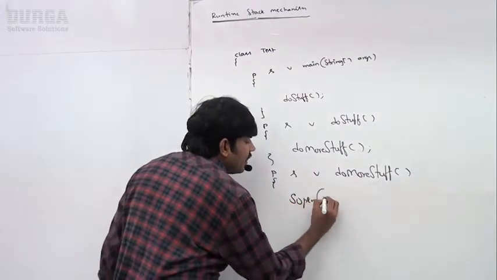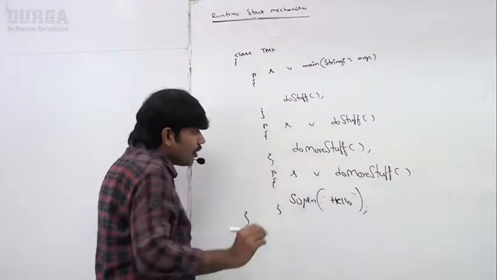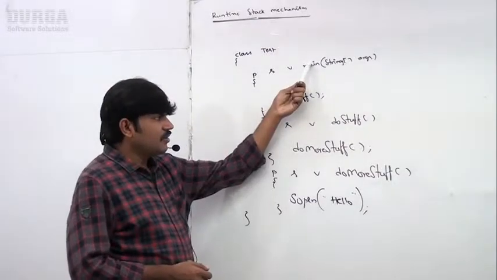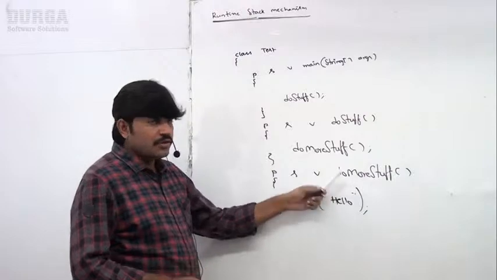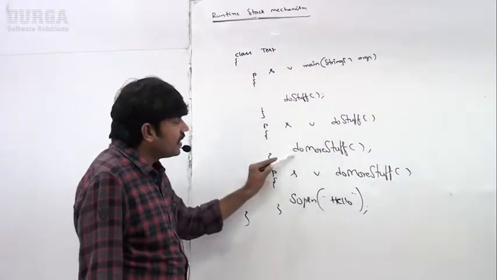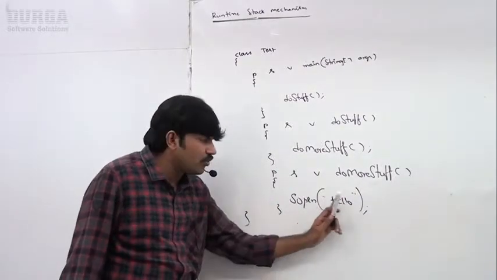Inside doMoreStuff, System.out.println hello. I took a simple program. Here how many methods are there? Main method, doStuff, doMoreStuff. Main method internally calls doStuff. doStuff internally calls doMoreStuff. doMoreStuff just prints hello.